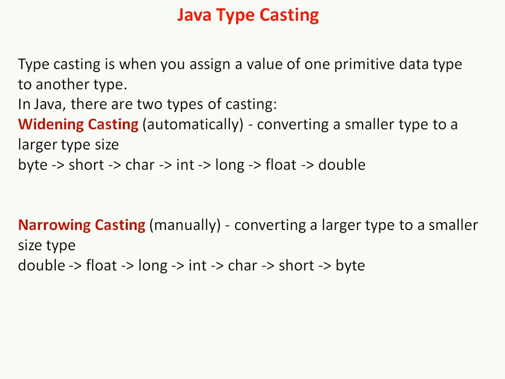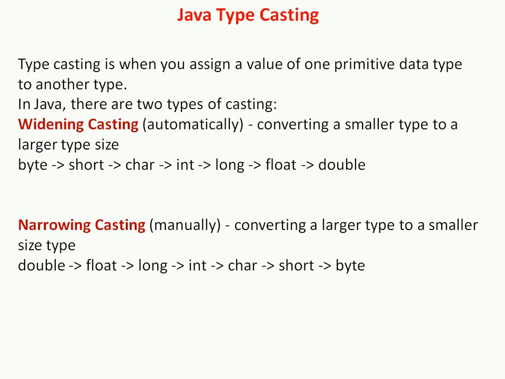It takes place when both data types are compatible with each other and the target type is larger than the source type. So this is widening casting. For example, the conversion from a numeric data type to character or boolean is not done automatically.